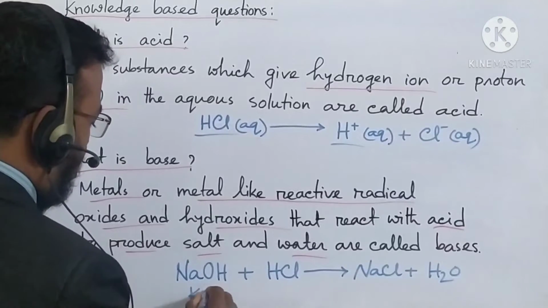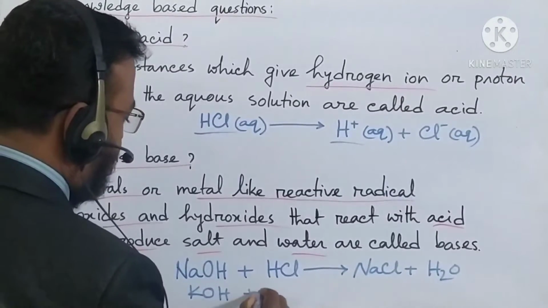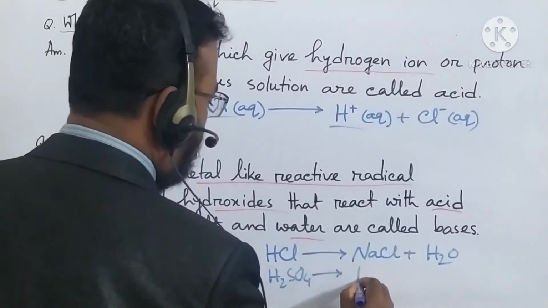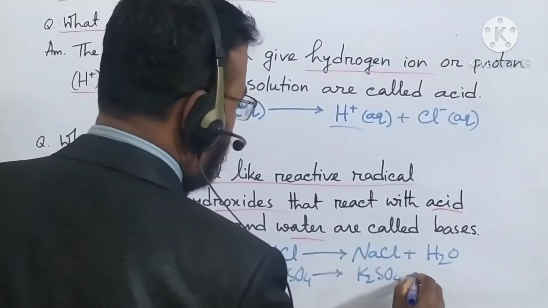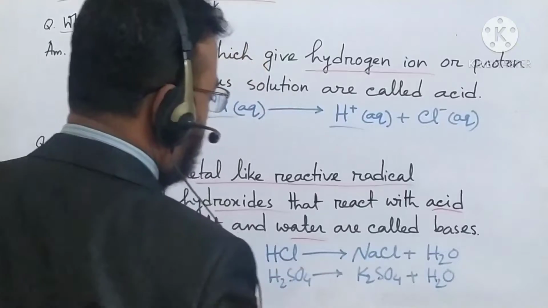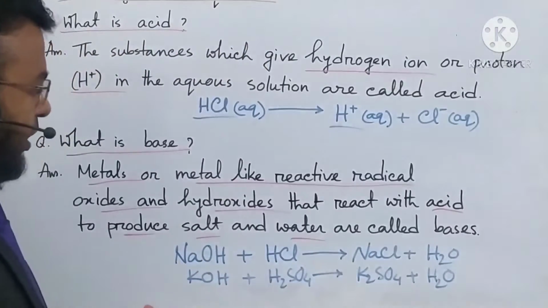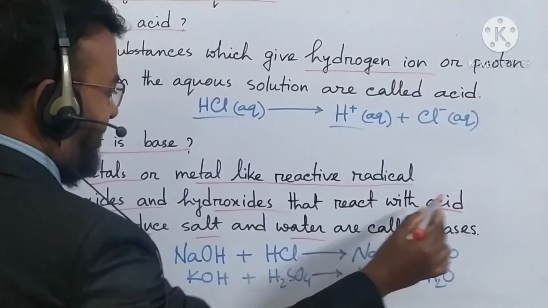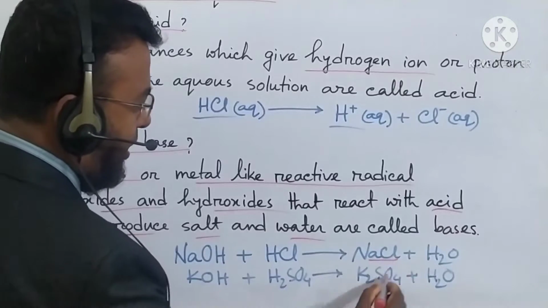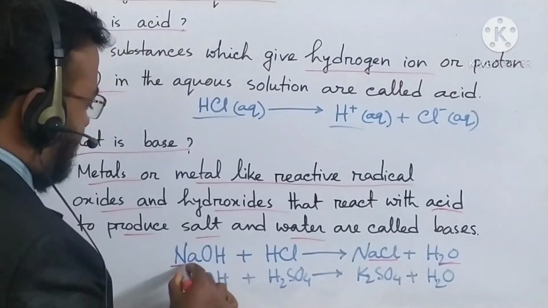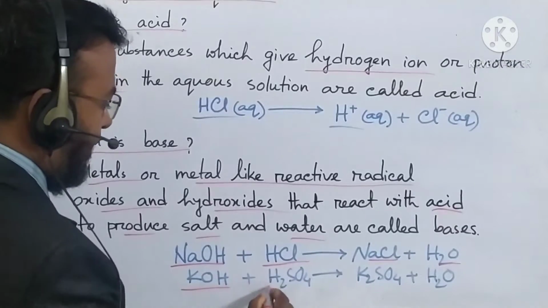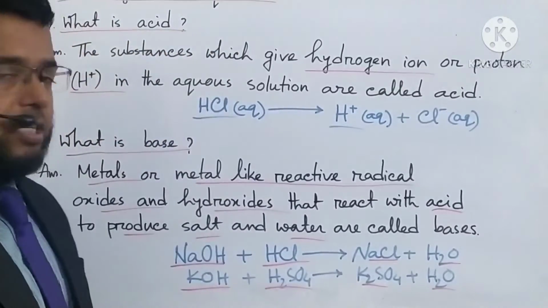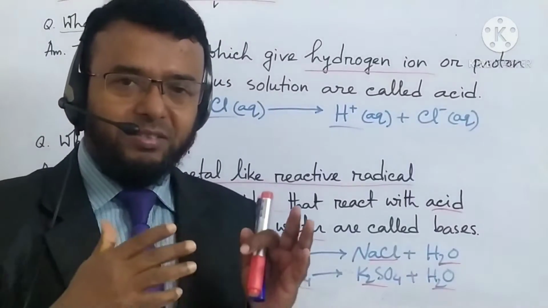Potassium hydroxide reacts with sulfuric acid to produce potassium sulfate plus water. According to the definition, these bases react with acid to produce salt and water. From this lesson we have understood what is acid and what is base.